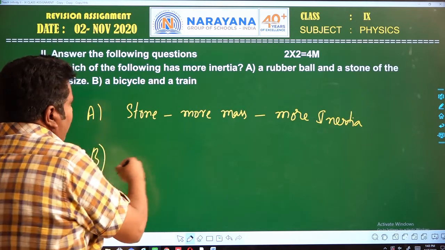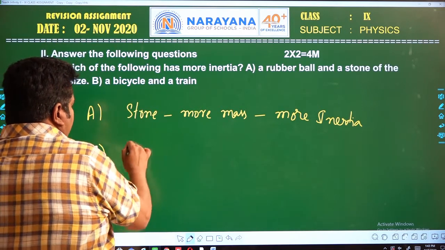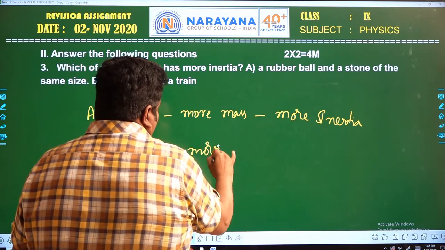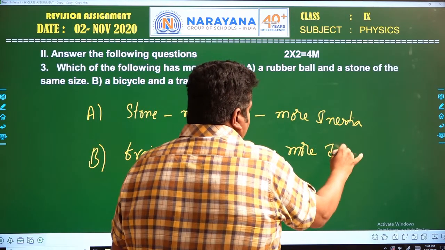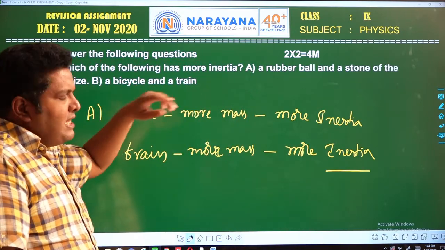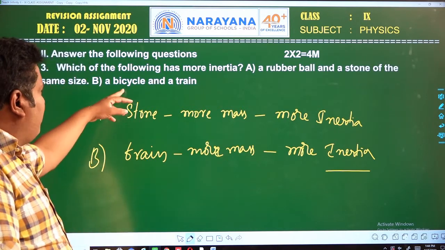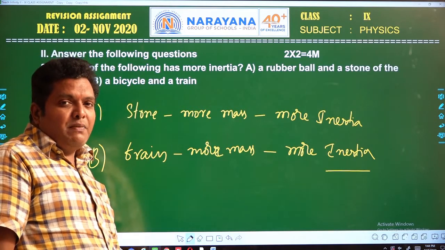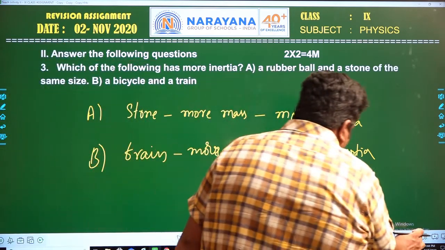And let us see B, the second one, a bicycle and a train. The bicycle has less mass and the train has more mass. Train has more mass means it contains more inertia. Rubber ball has less mass, less inertia. Stone has more mass, more inertia. Bicycle has less mass, less inertia. Train has more mass, more inertia. So mass is a measure of inertia. Less mass means less inertia, and more mass means more inertia.